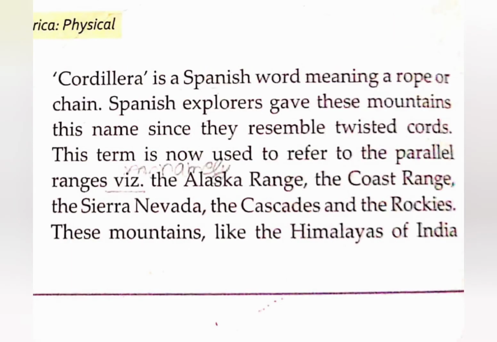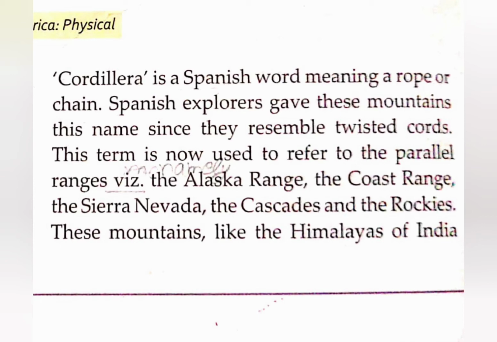A series of young fold mountains form this Western Cordillera, and Cordillera is a Spanish word which means a rope or a chain. So you should know the meaning of Cordillera, that is a rope or a chain. Spanish explorers named it because it resembles a twisted cord or a rope.